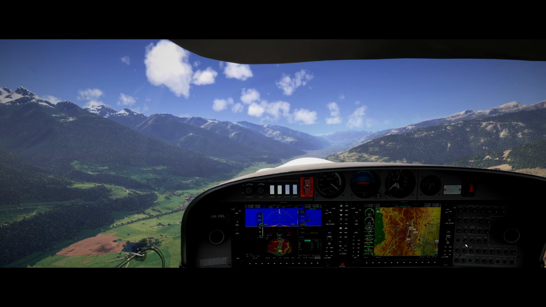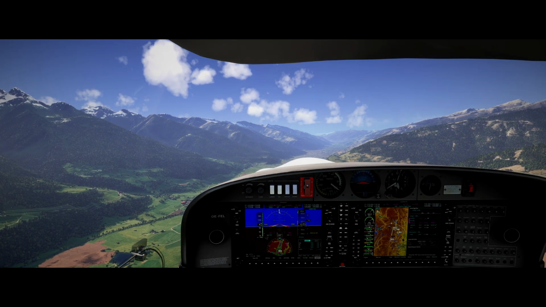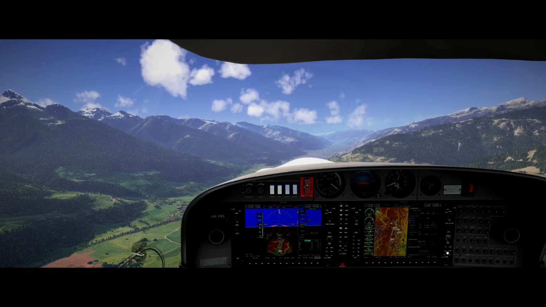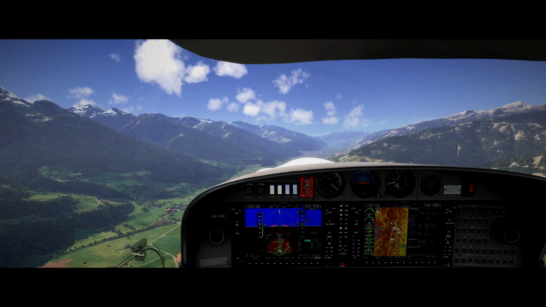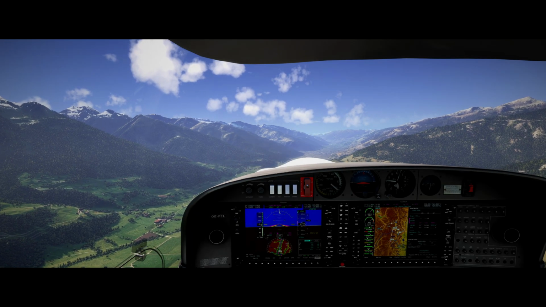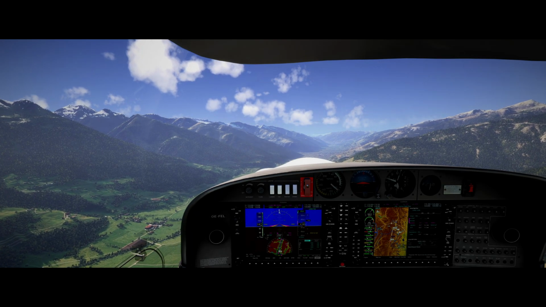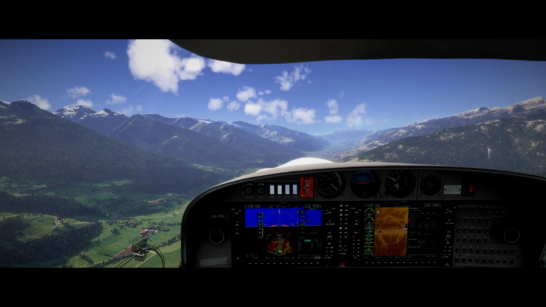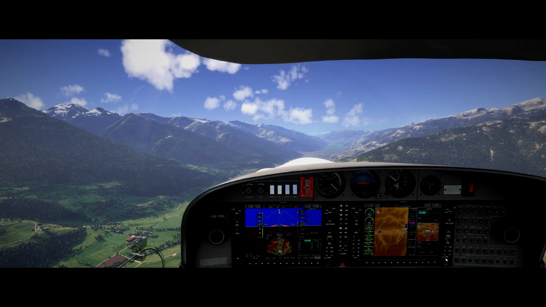Now, we are actually going to get into our flight plan. That's the way you get into your flight plan.